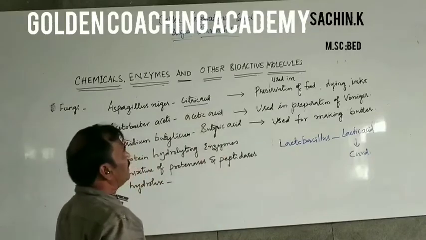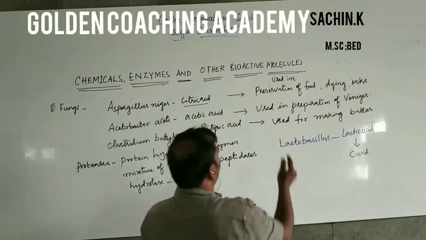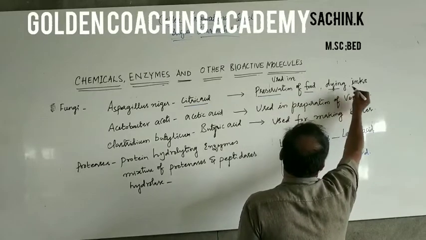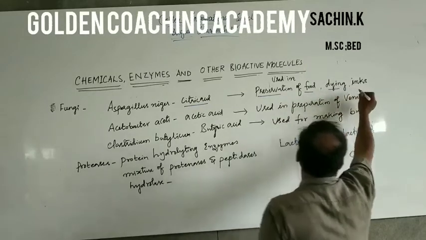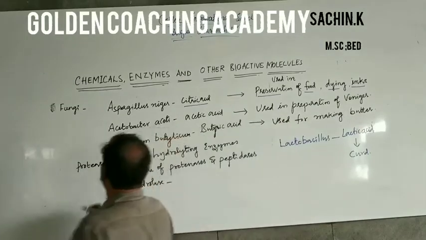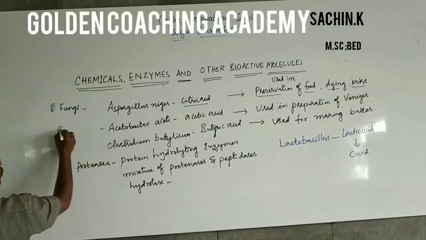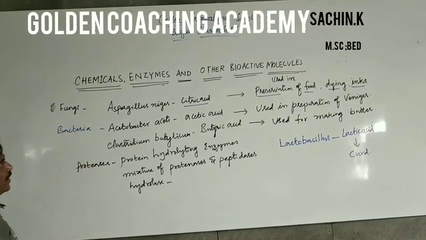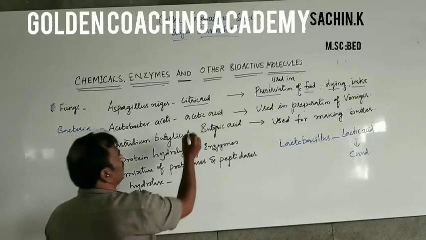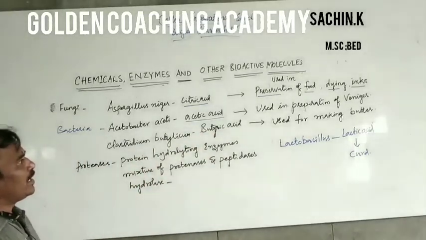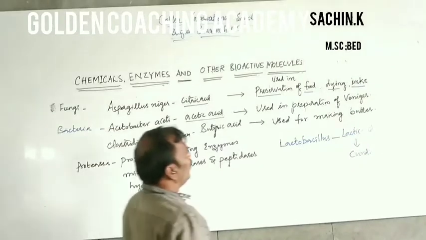This citric acid is used for preservation of food material, in the dyeing industry and in inks. And a bacterium, Acetobacter aceti, is used for synthesizing acetic acid, which is used in the preparation of vinegar.